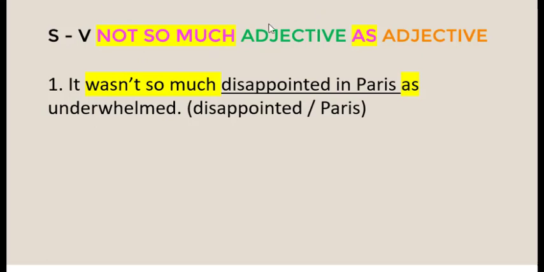And then the first adjective, which is disappointed. And then "as," this is the second clue. And then the second adjective, underwhelmed. Underwhelmed means less impressive. It means the result is: it wasn't so much disappointed in Paris, this is the first adjective, and then as underwhelmed as, the second adjective. This is number 1. Let's continue to number 2.